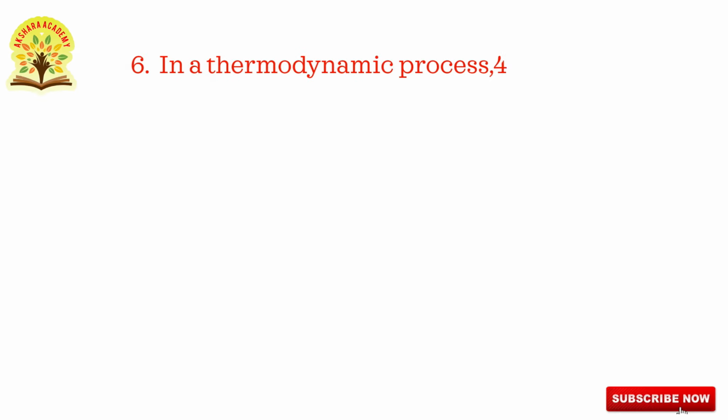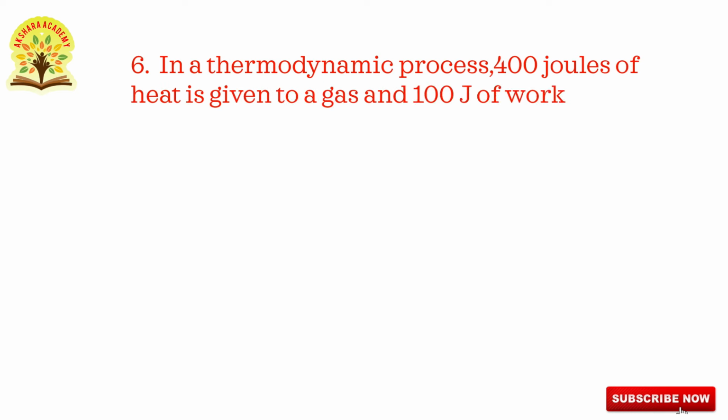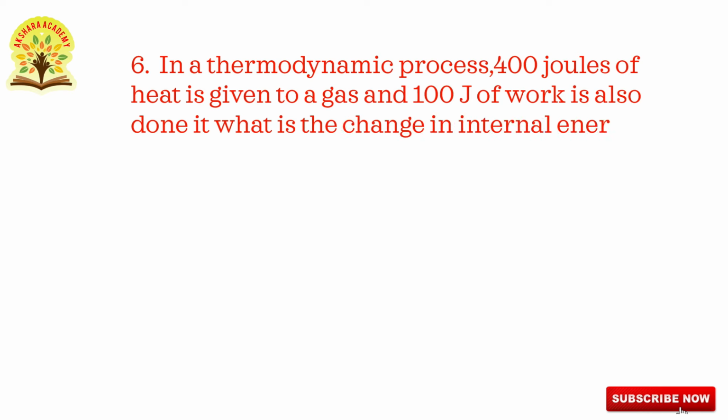That is the sixth one. In a thermodynamic process, 400 joules of heat is given to a gas and 100 joules of work is also done on it. What is the change in internal energy of the gas? So in this question, they have given 400 joules of heat to a gas and 100 joules of work done on it. You have to calculate the change in internal energy of the gas. Now we'll write the solution.